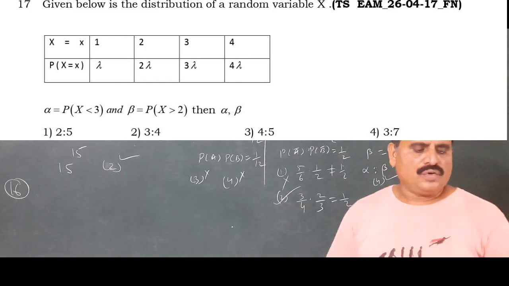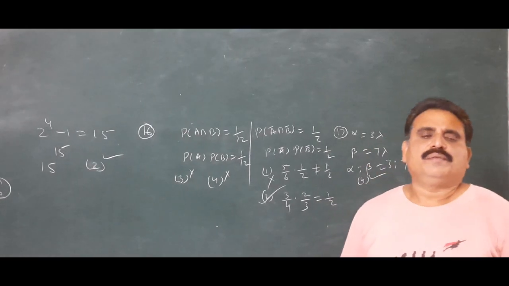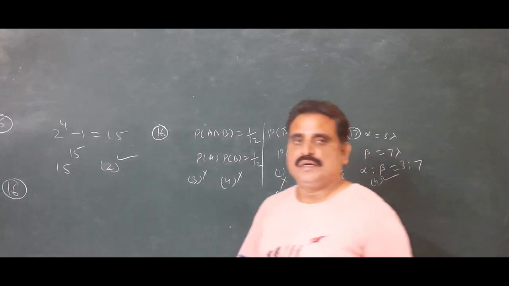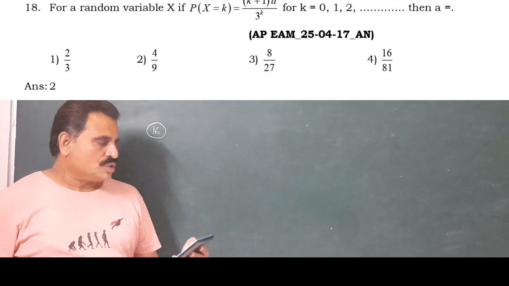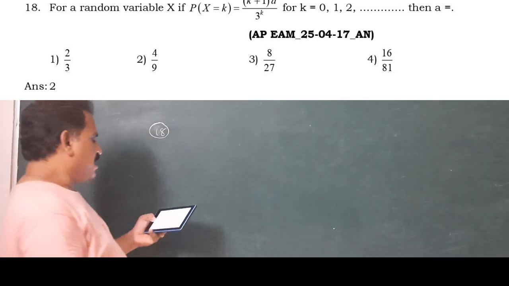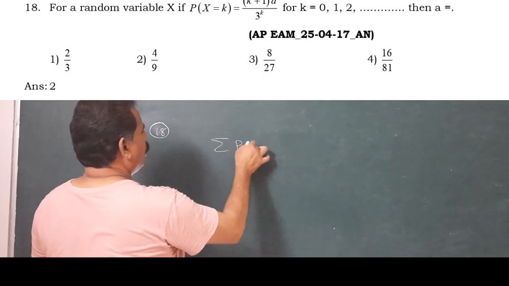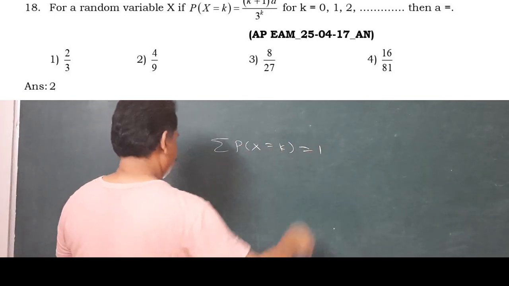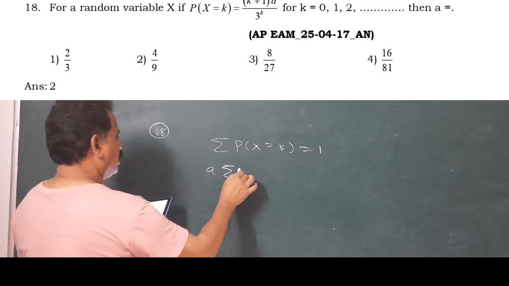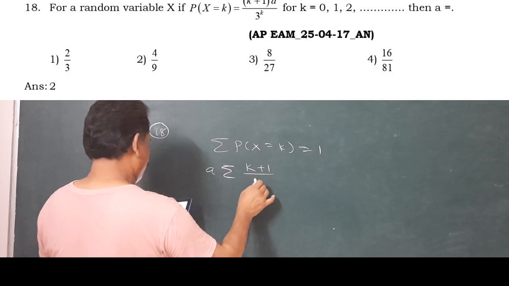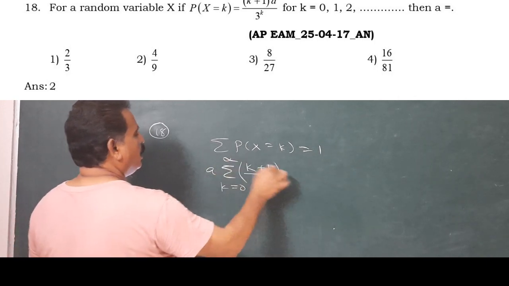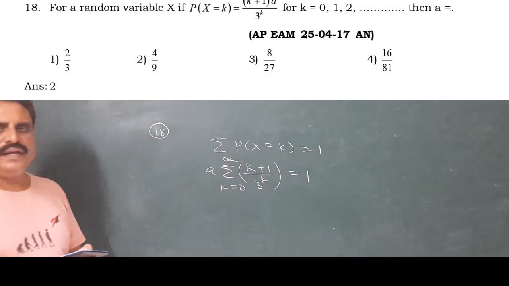Last question. Now here, 18th question, that belongs to the infinite AGP. Question number 18. P of x equal to k, sigma P of x equal to k is 1. That means A is constant. You have to write it before sigma. The remaining part is k plus 1 by 3 power k, where k rotates from 0 to infinity. That sum is 1. Expand that.